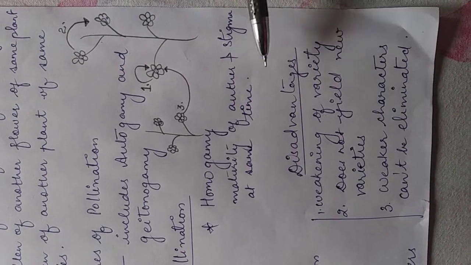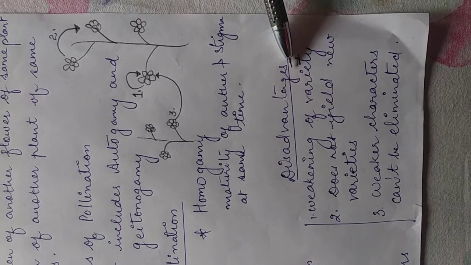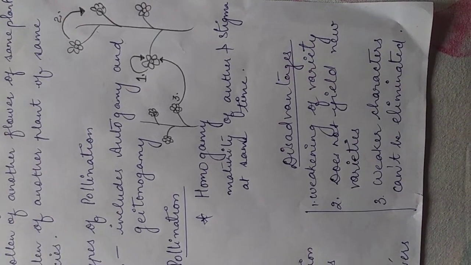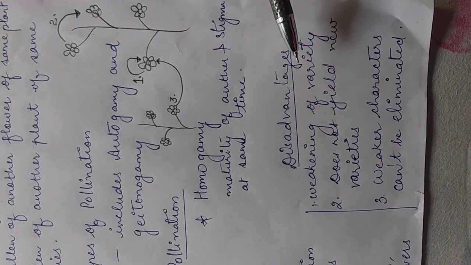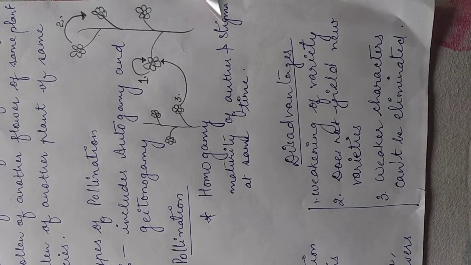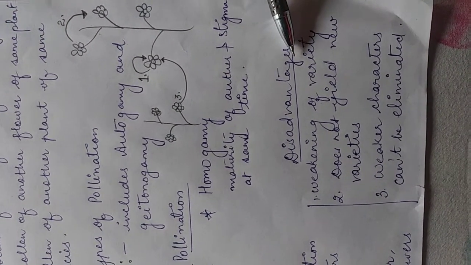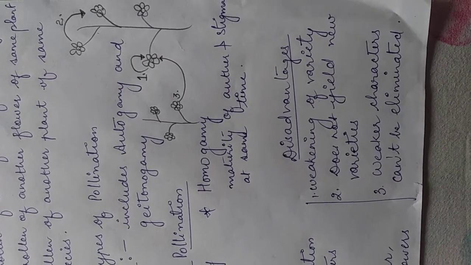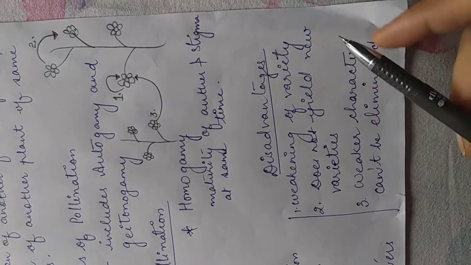Now we talk about the disadvantages. There is weakening of variety. Continued self-pollination, what happens? Generation after generation, when self-pollination keeps on going, it leads to the weakening of the variety or the species of the plant. The seeds that are produced through this are poor in quality and they may give rise to less vigorous offsprings. Secondly, it does not yield new varieties.